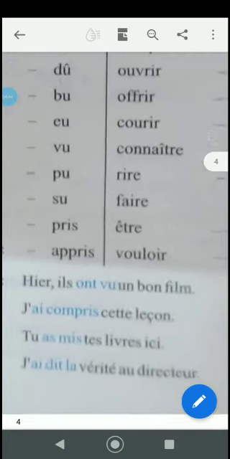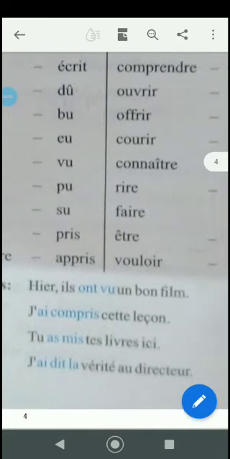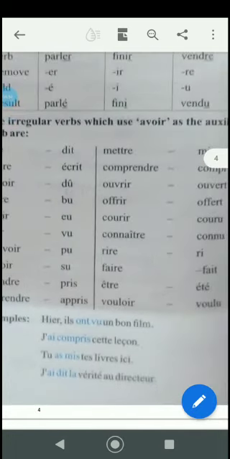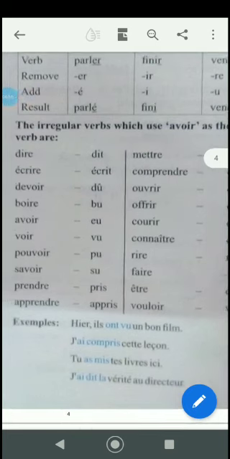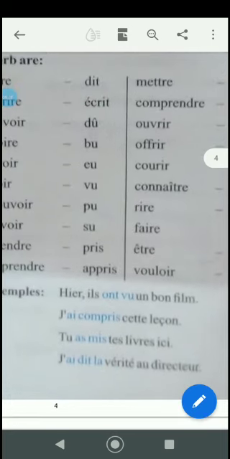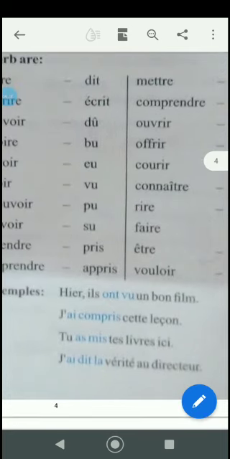Now, j'ai compris cette leçon. Compris is the past participle of comprendre, to understand. So instead of saying I had understood, you say I understood this lesson. Tu as mis tes livres ici means you put your books here. J'ai dit la vérité au directeur means I said the truth to the director.